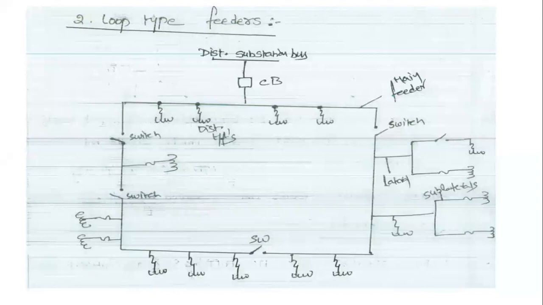Next, understand the next one, the loop type of feeder. This will be in the form of a loop. This is the distribution substation, this is the circuit breaker, and this is the main feeder, with switches, laterals, sublaterals and distribution transformers. These feeders, or distributors, are connected in the loop type.